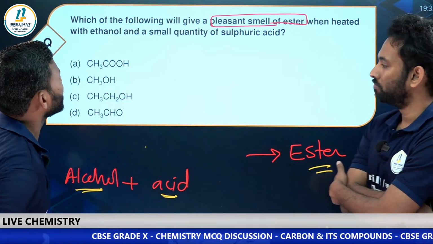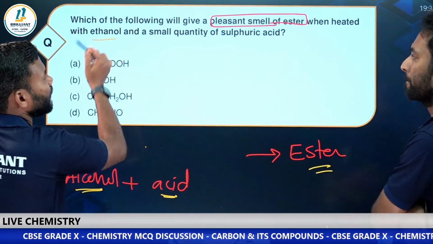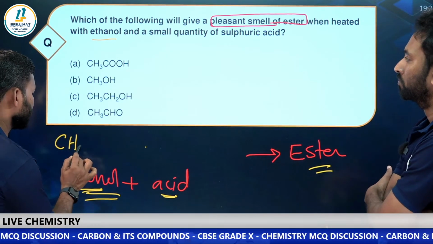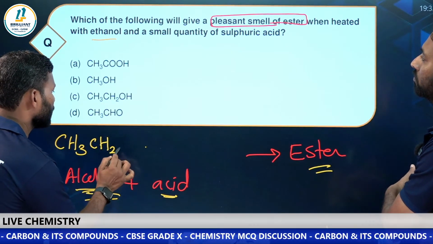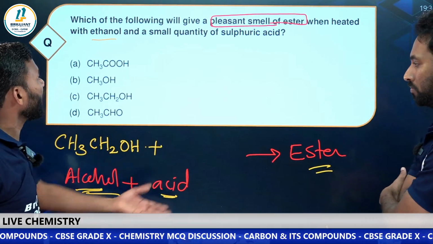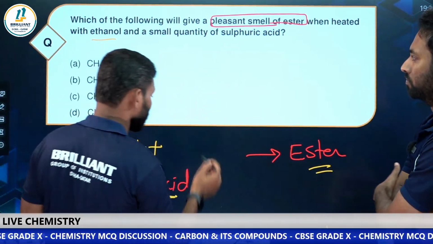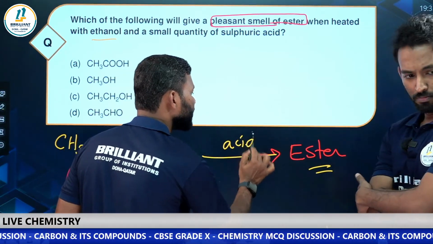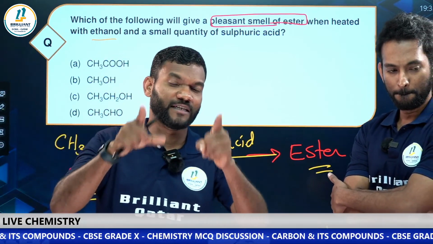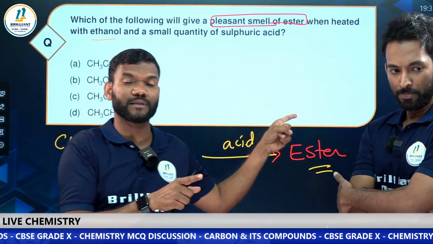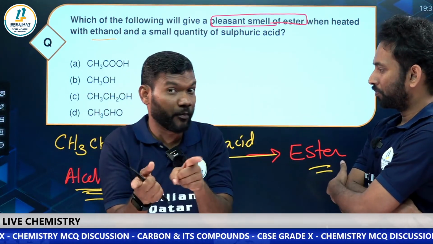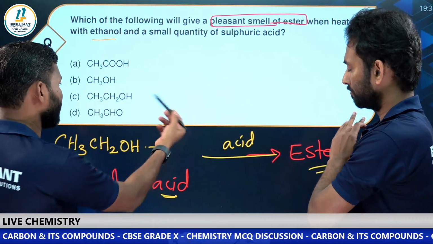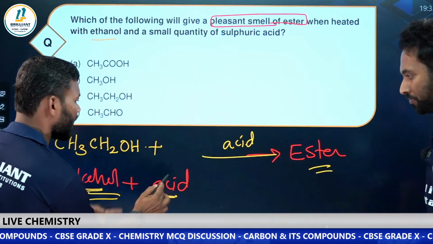Now look here. In this case, ethanol they have given. Ethanol means our alcohol. What is the formula? CH3CH2OH, right? Now, acid, in a small quantity, because we know this reaction should happen in the presence of acid. My dear students, keep in mind, esterification will happen only in the presence of acid. The opposite one, saponification, happens in the presence of base. For clarity, can you just write saponification? Saponification.